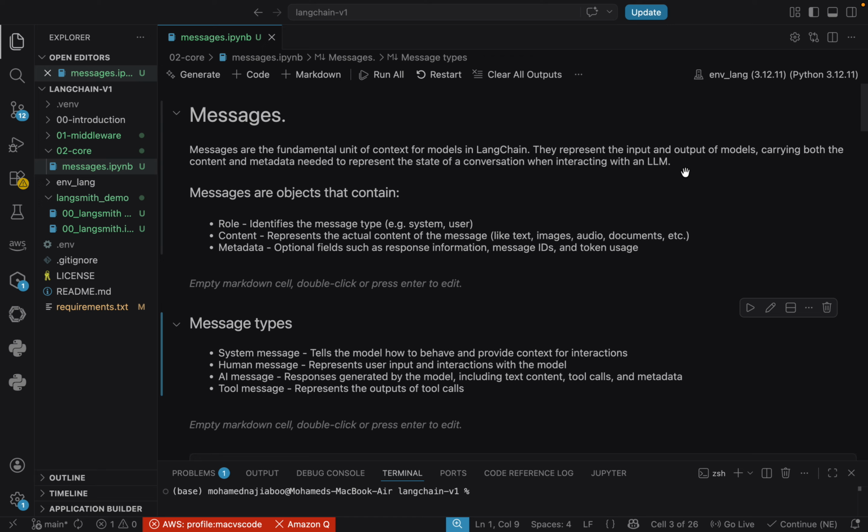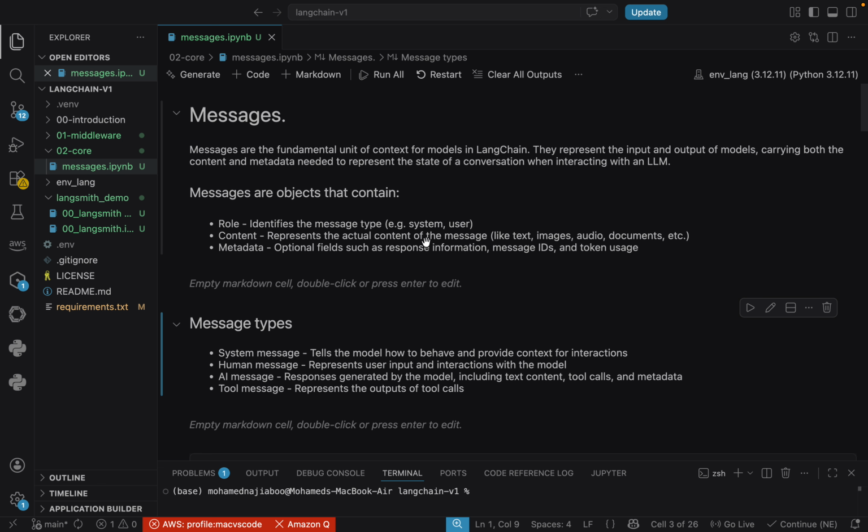Okay. A message contains some structure. It has to have a role, there will be content, and then there will be some metadata information. The role identifies the message type. It may be a system prompt or it may be a user prompt. The content represents the actual message. The metadata is information with respect to the message ID or token usage.